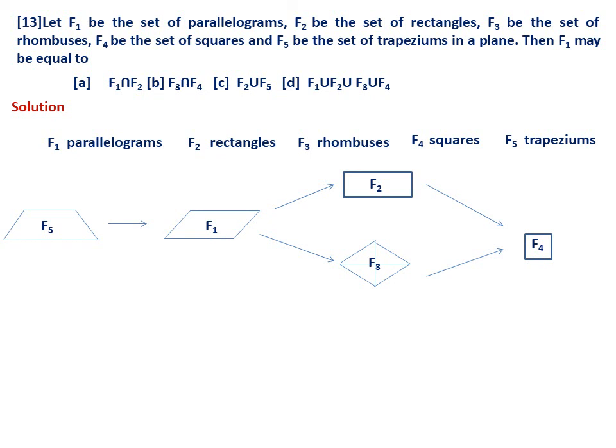So like that, if you keep on thinking, definitely the last option D is correct, because F1 union F2 union F3 union F4 will be F1. F1 is a parallelogram, so a parallelogram includes all these things. Therefore, this is the correct option.